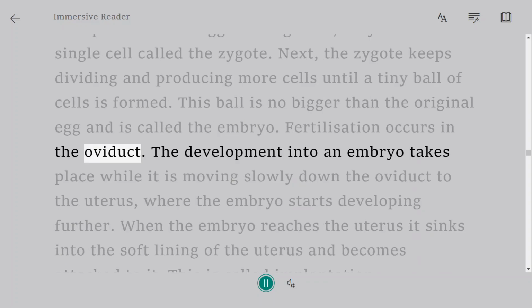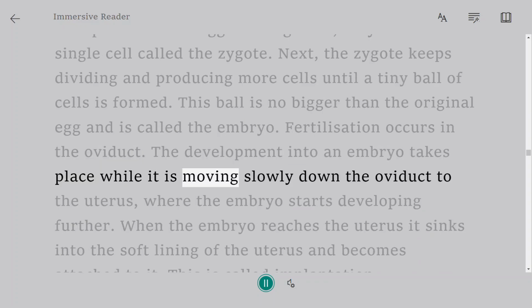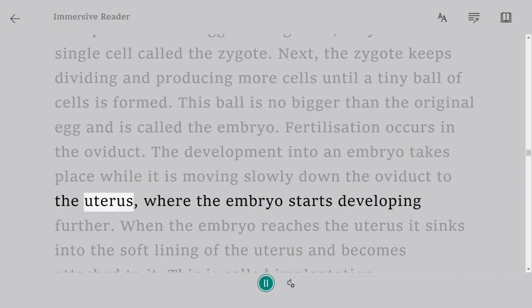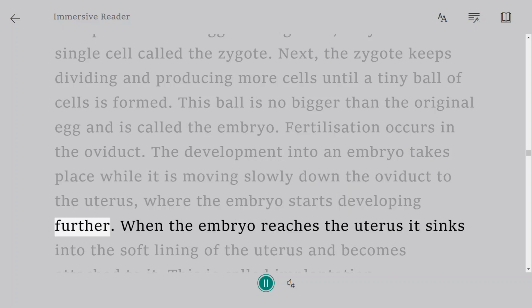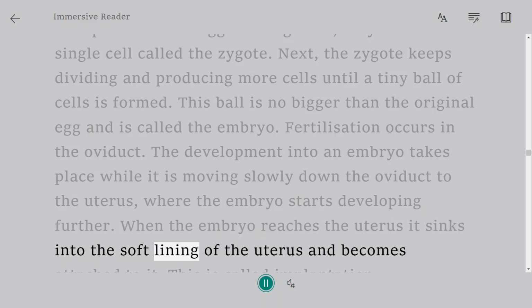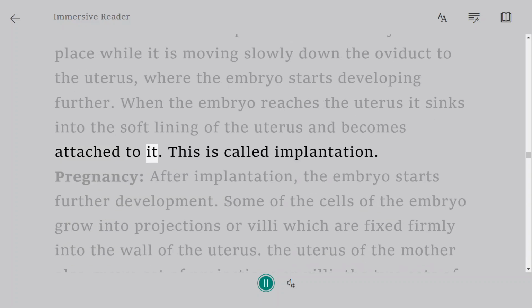Fertilization occurs in the oviduct. The development into an embryo takes place while it is moving slowly down the oviduct to the uterus, where the embryo starts developing further. When the embryo reaches the uterus, it sinks into the soft lining of the uterus and becomes attached to it.